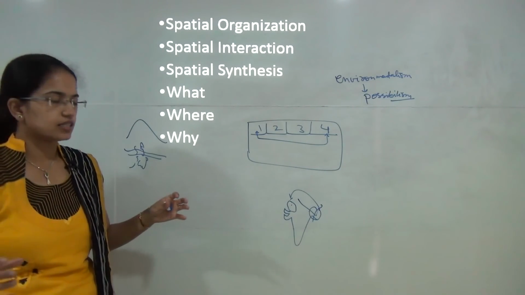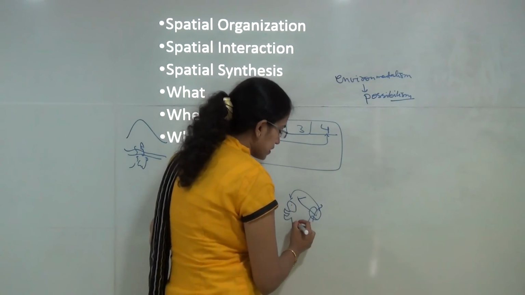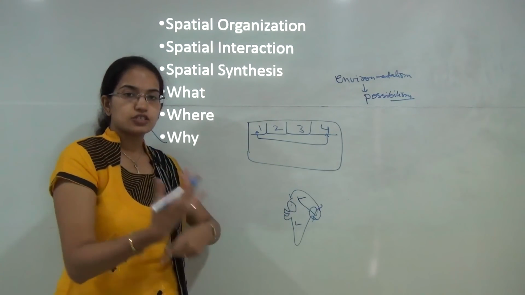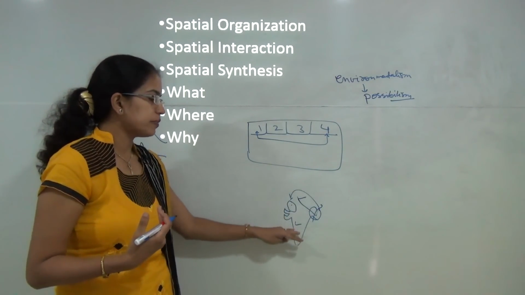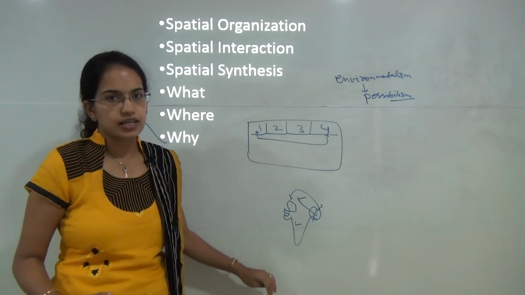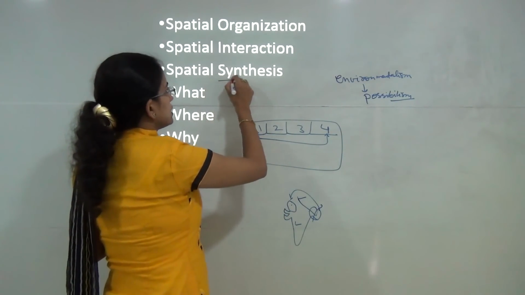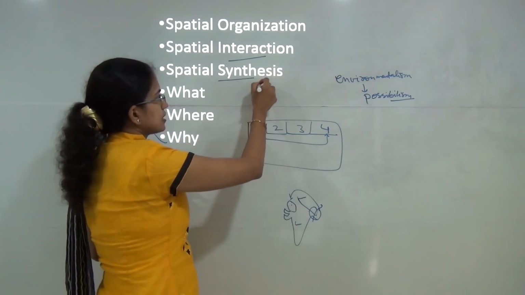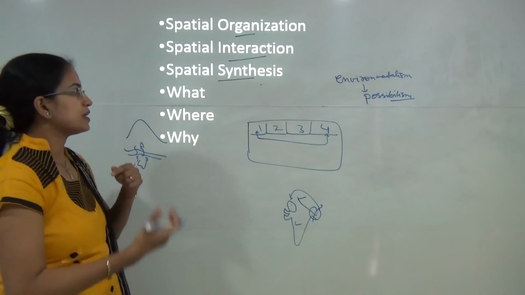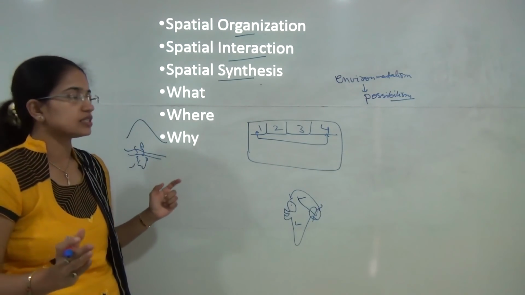For example, an agriculturally rich area will interact with an industrially sound area, so that agro-based industries can get agricultural raw material and supply the finished product. Based on the spatial organization and interaction, you will have the spatial synthesis for the region.